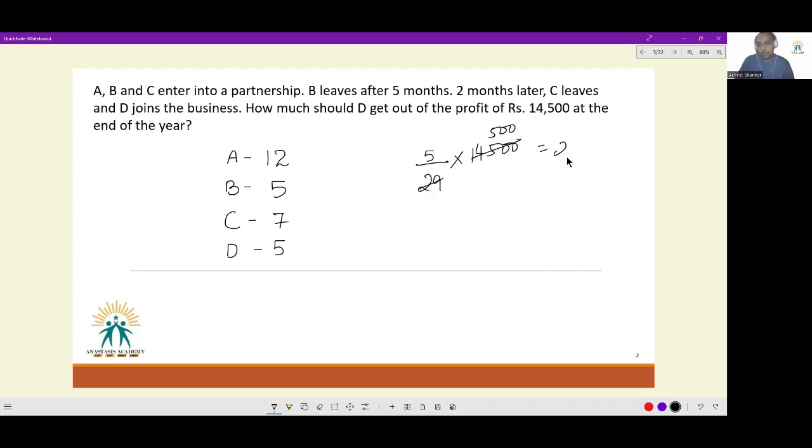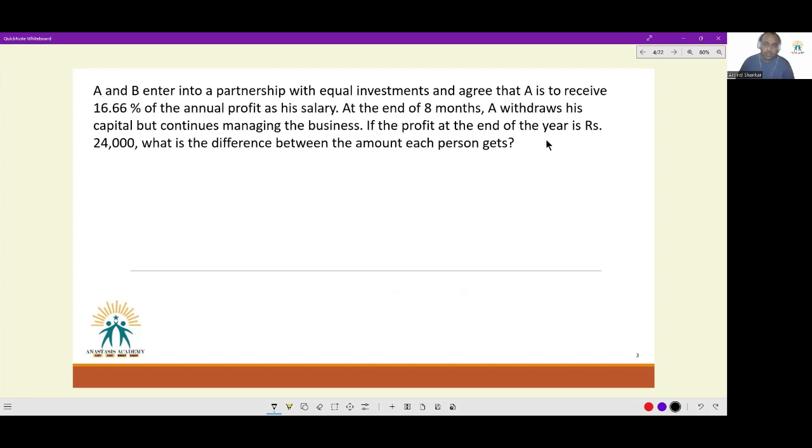5 into 500 is 2,500, which will be the answer to this question. Next, A and B enter into a partnership with equal investments and agree that A is to receive 1/6 of the annual profit as his salary.